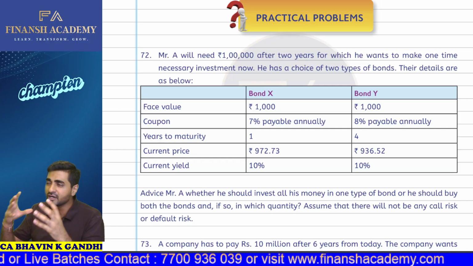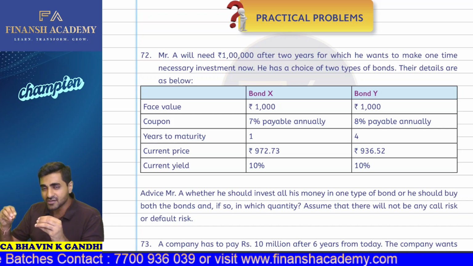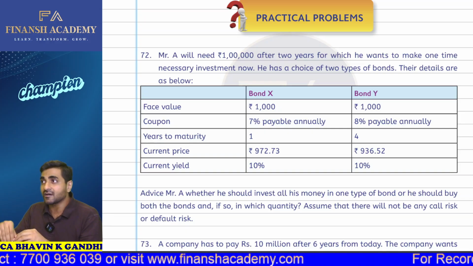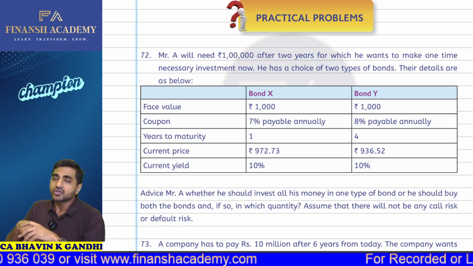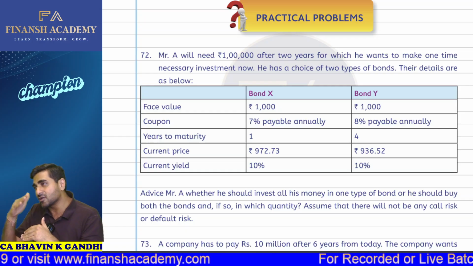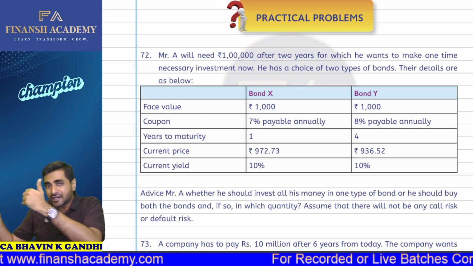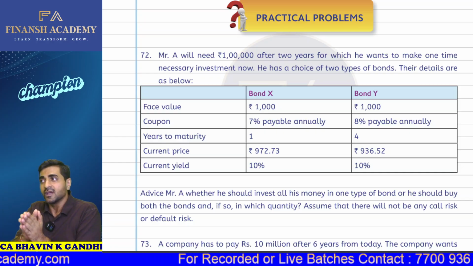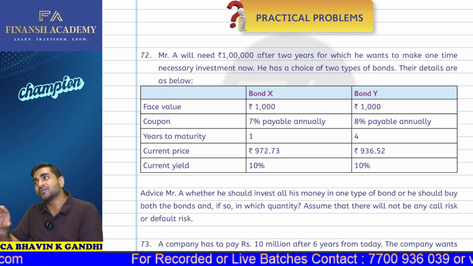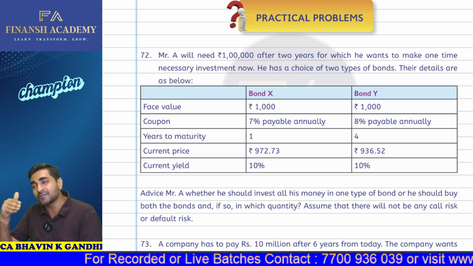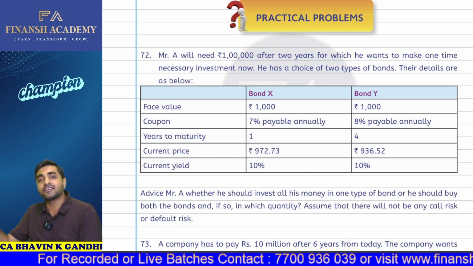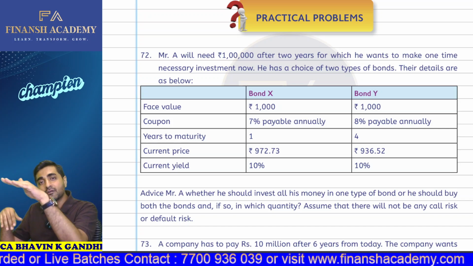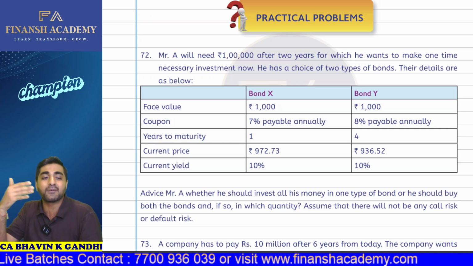Now my question to you is, if you create a portfolio of multiple bonds, what if tomorrow the interest rate rises? Then the price of the bond will fall. You had planned it so that at the end of the fifth year you get 1 crore. You calculated the present value of that 1 crore today and invested today at its present value in multiple bonds. But suppose the moment you invest, the interest rate in the market increases, and the price of the bond falls. Then automatically your bond portfolio will have reduced value. So how will you meet your commitment of 1 crore then?